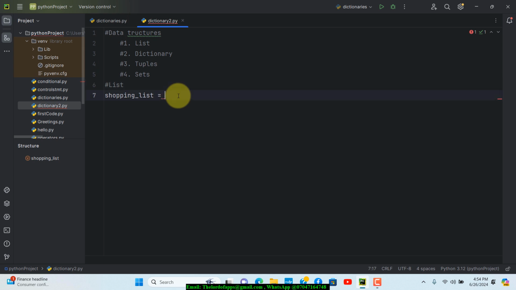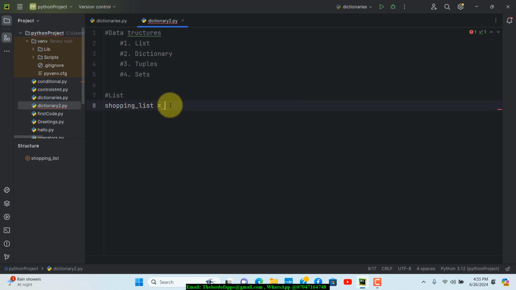Okay, and then call that something like a list. So that's just basically what we want to deal with right now. And if you don't know what lists are, it's just a collection of items that can actually contain elements of different data types. That's just what a list is.